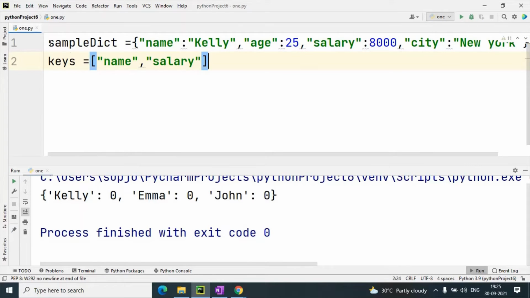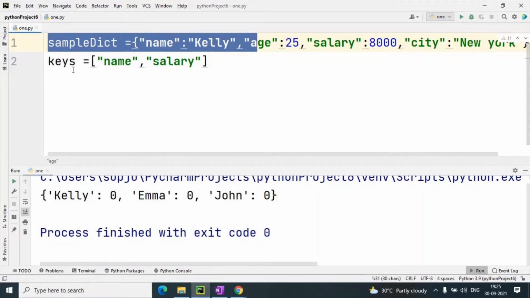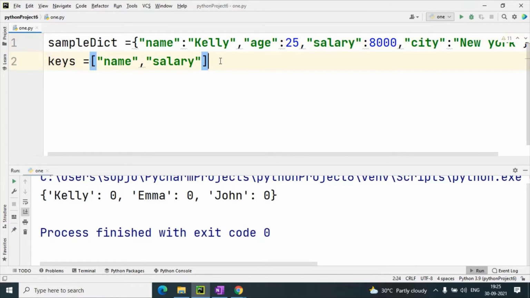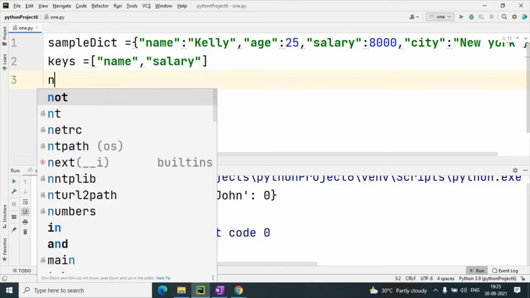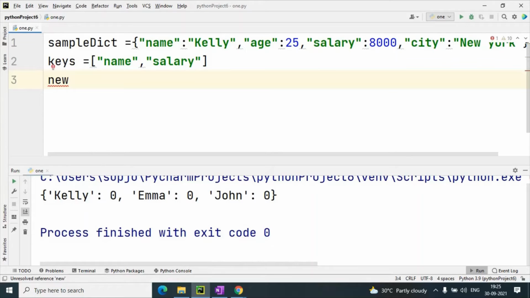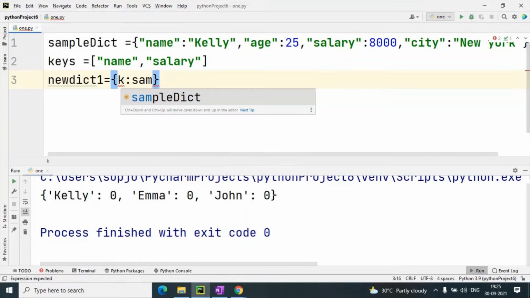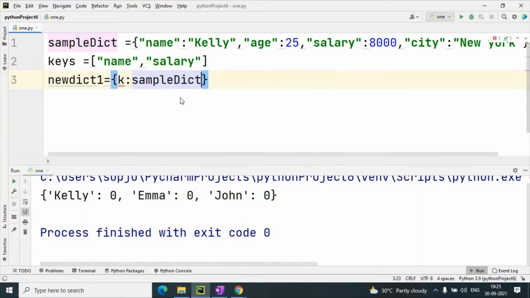So this is our sample dictionary from the question, and these are the keys. What we will do is simple: we will create a new dictionary variable, and in it we will write k colon sample dict of k.